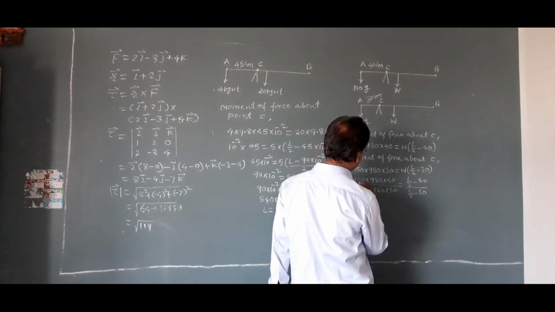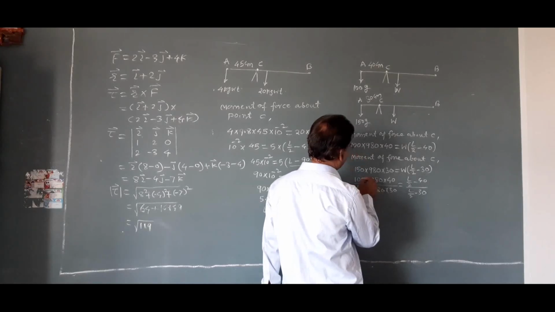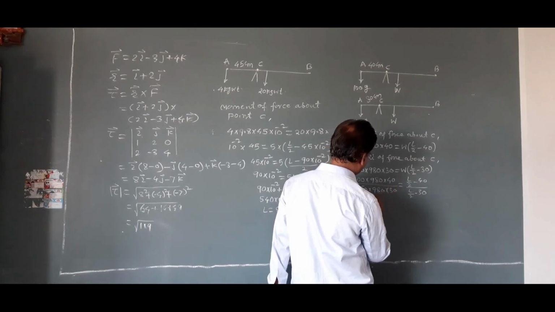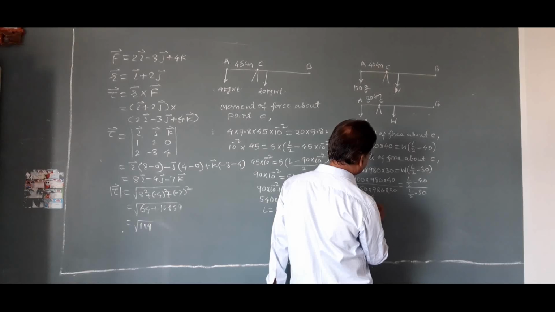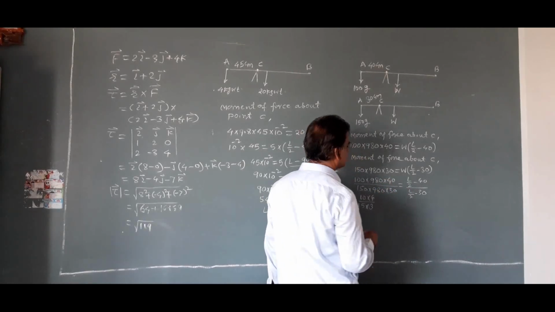That is equal to 100, here 0 gets cancelled. 10 into 4 divided by 15 into 3, 980 cancelled.